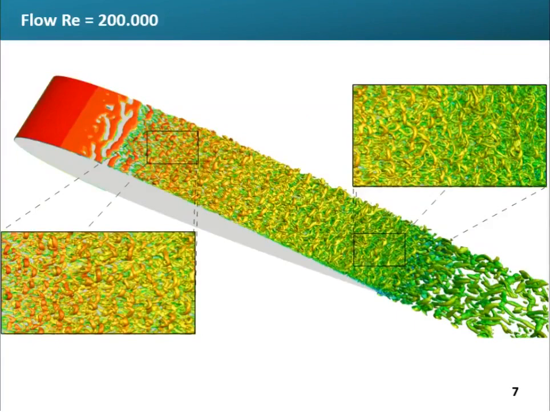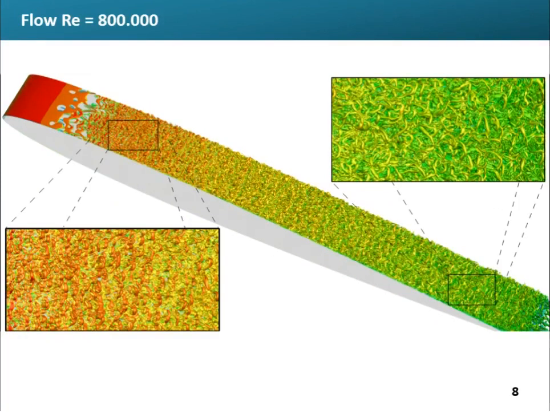The simulations are shown in detail, and in the 200K simulation, it's possible to notice the transition and behavior of the structures along the airfoil, as well as in the 800K simulation, where the concentration of packets of hairpins is more evident, mainly near the trailing edge.